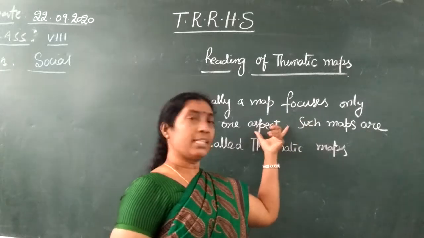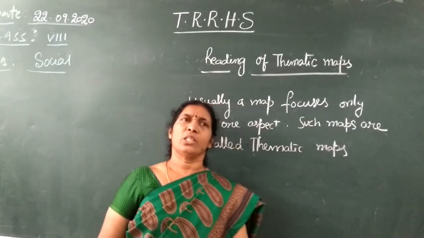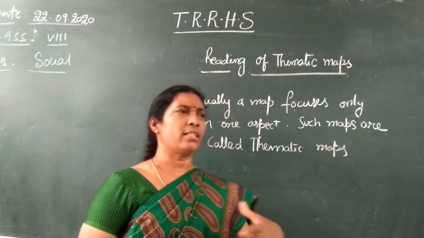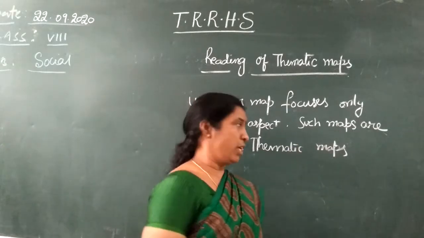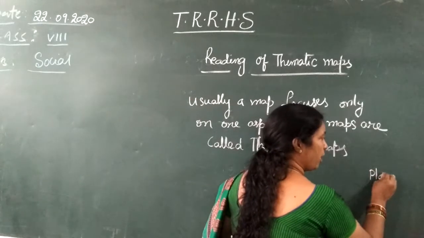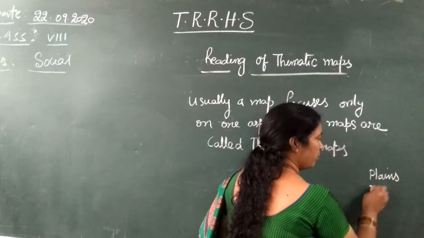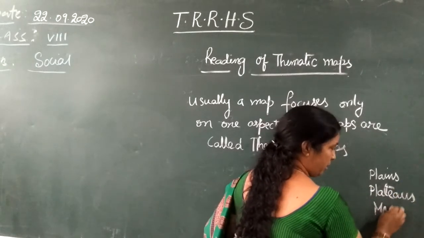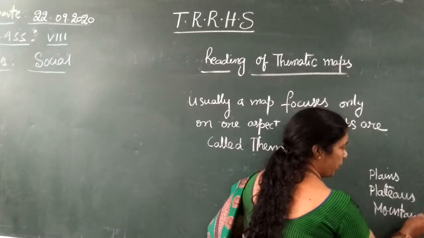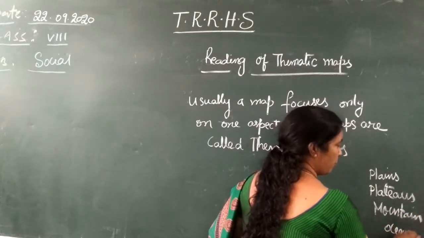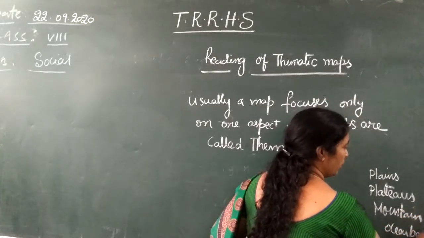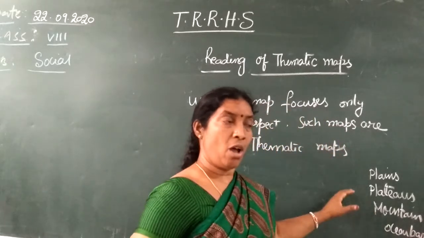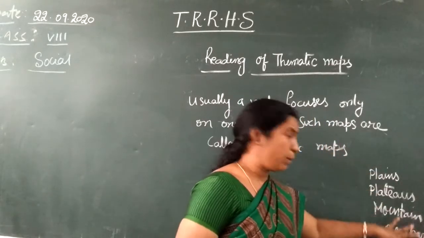So what is that one aspect? One aspect means it shows, maybe, terrain. India has different relief features. We have plains, plateaus, mountains, isn't it? Plains, plateaus, mountains, ocean basins and deserts, like the different relief forms in India. So it will be showing only one particular thing.